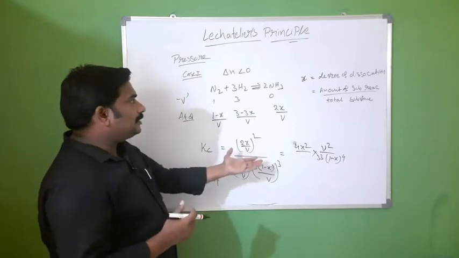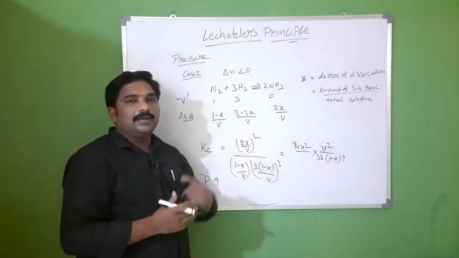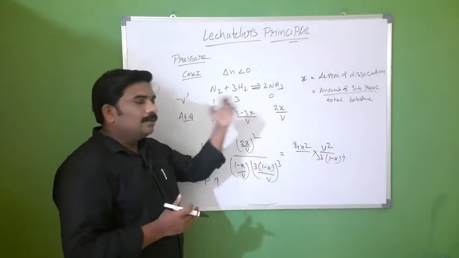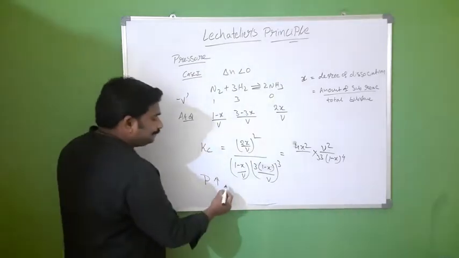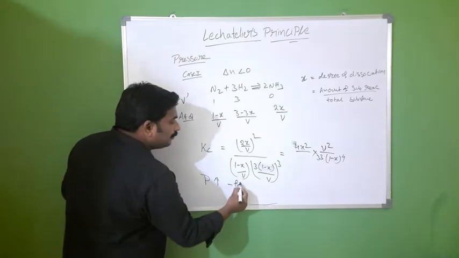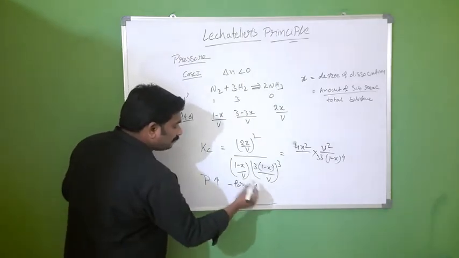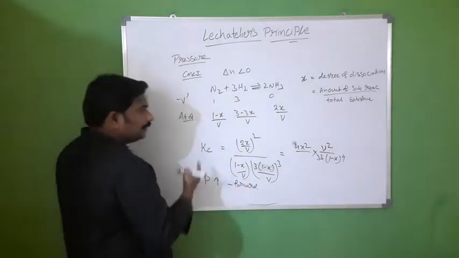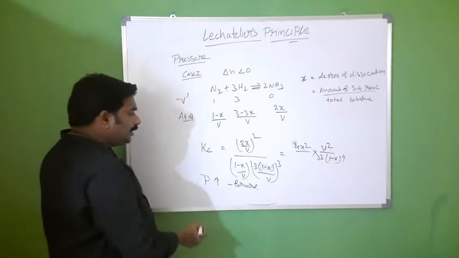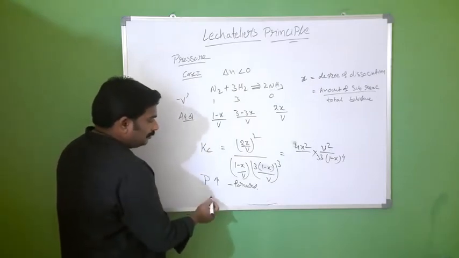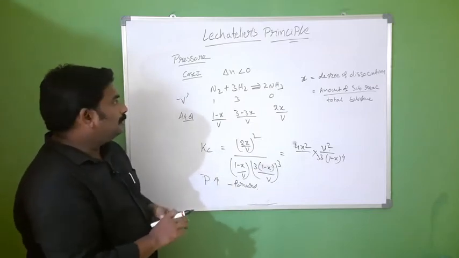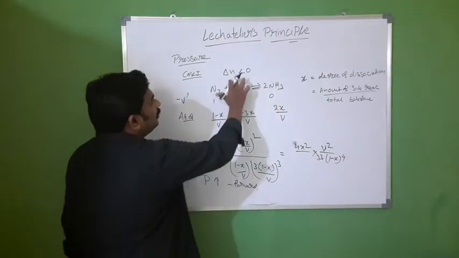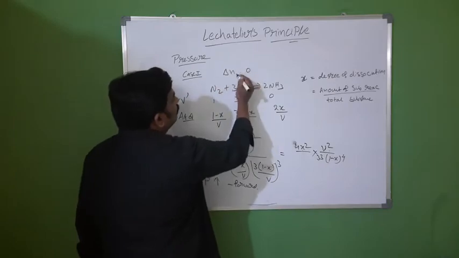If x increases, the reaction is in the forward direction. For this reaction, if you increase pressure, the reaction goes in the forward direction. If you decrease pressure, the reaction goes in the backward direction. Now, delta n greater than 0.